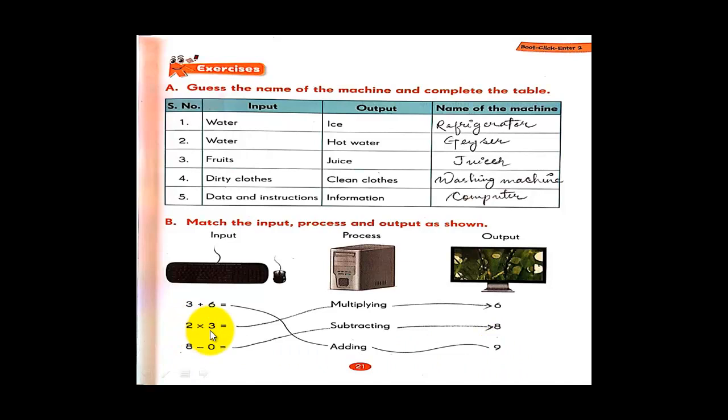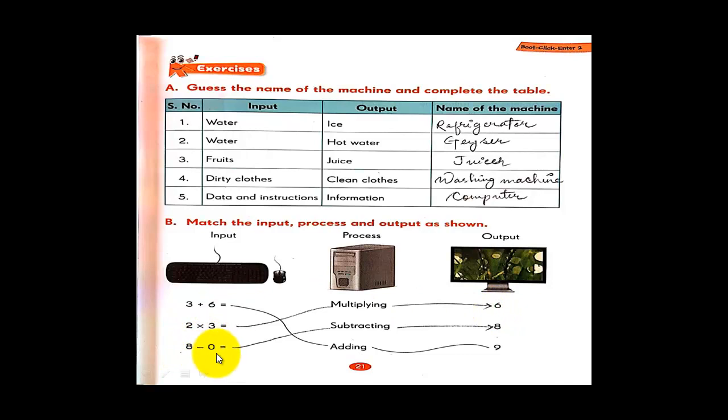Then 2 into 3. Now what is done here? 2 is multiplied by 3. That is, the process done here is multiplication. So 2 into 3 is multiplying. So when we multiply 2 by 3, we get the number 6. So we match it to number 6 here.